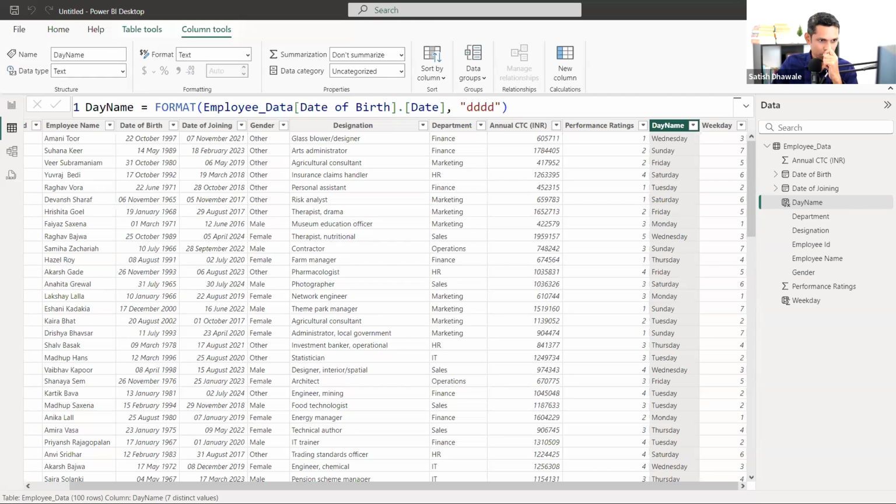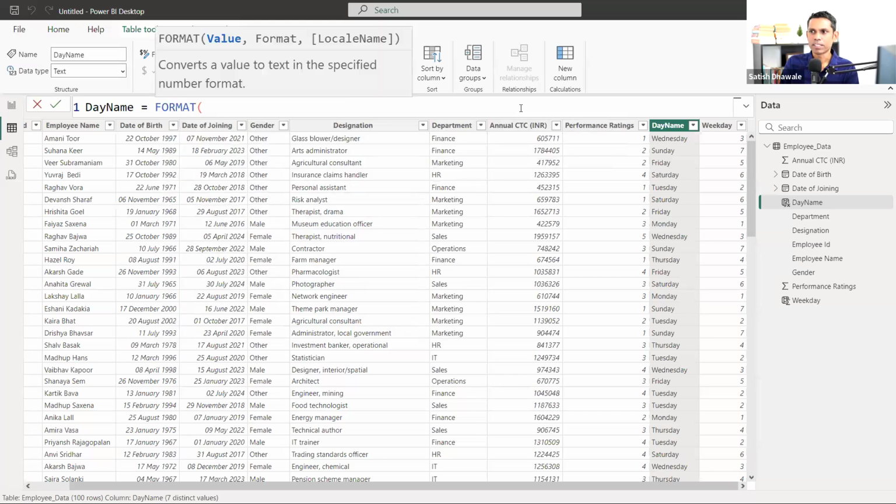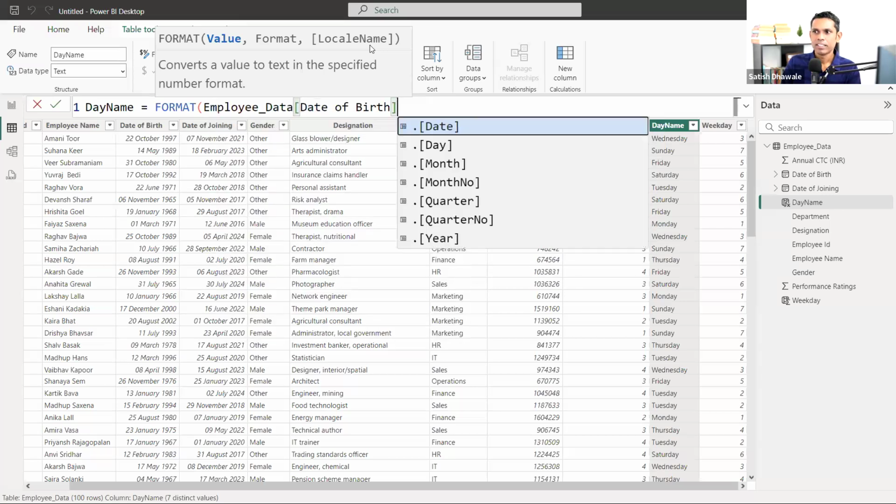Okay, text formula option. So is there any option like that? In Excel, we can get day name by using the text formula. Here it is, the option, Rajuji. Jayant Patil and Surjit typed the correct answer. Okay, so this way you can get it. Look at here, what we need to do in this particular day name: type a format first. Then it will ask you for value, format, and local name. And for value, I'm going to select the date column, and it will even ask you whether it is date, day, month, what is that.